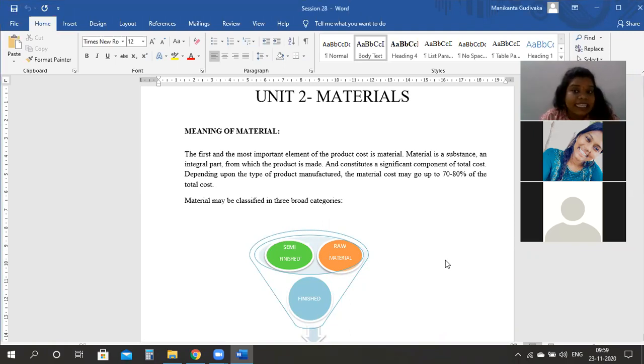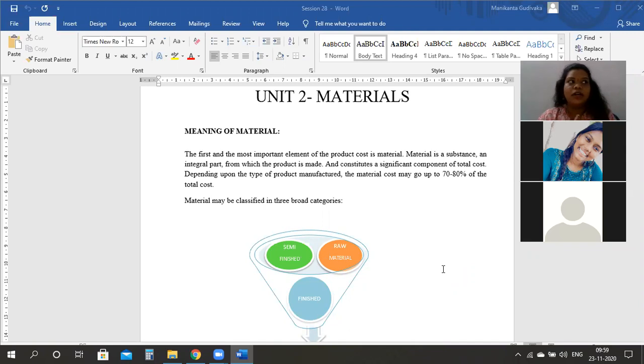Can someone tell me the examples of semi-finished material? Where will you use semi-finished material? I'll keep my chat open so that if anyone can answer. What is the meaning of semi-finished material? Anyone? Ma'am, wheat flour.